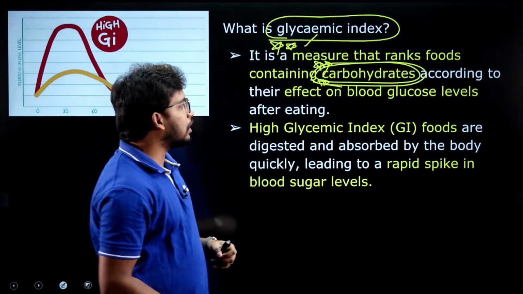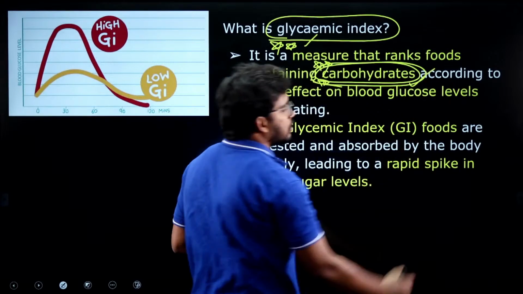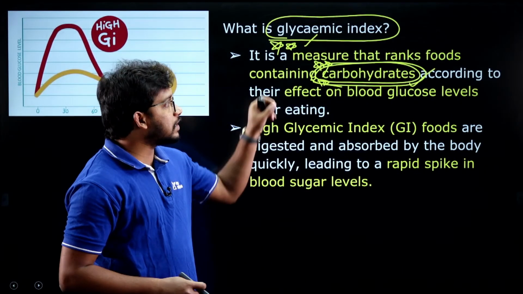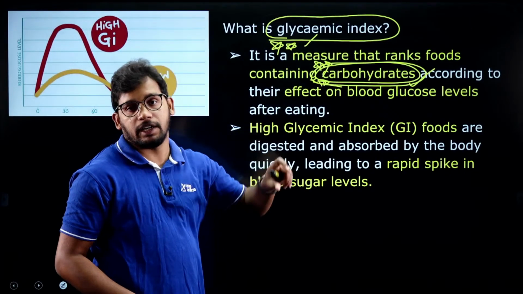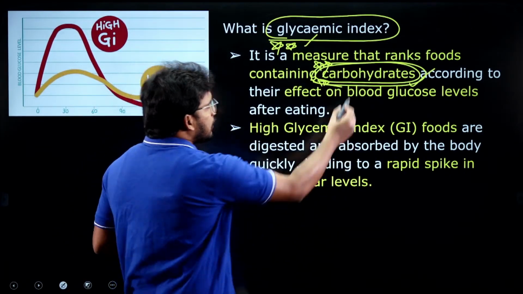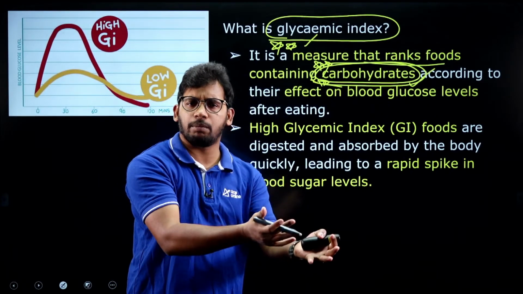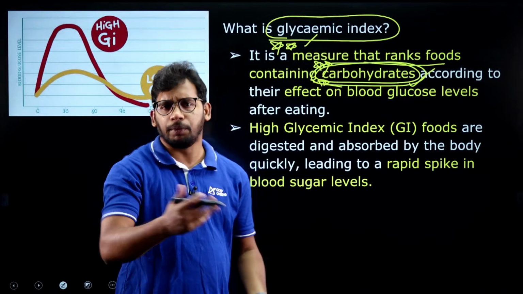So based on the amount of carbohydrates and their effect on blood, that is called the glycemic index. Let me repeat this. It is a measure that ranks any food. You give vegetables, fruits, egg, meat.